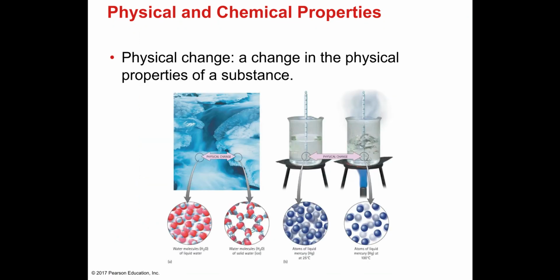Now let's talk about a physical change. A physical change is a change in the physical properties of a substance. Okay. Example you will have is boiling. When you boil water, for example, what you will realize is that you are supplying energy to the water molecules. And so this energy is kinetic energy.